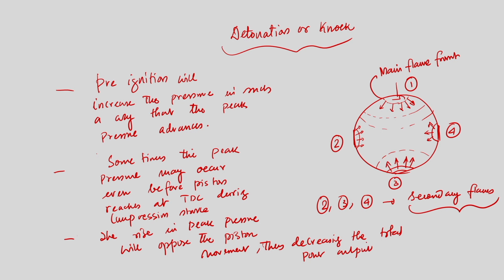So, we have understood detonation and knocking. Because of the detonation and knocking, we have seen that pressure will be high, and because of this pre-ignition, pressure will increase, and that will allow the peak pressure to occur even before the piston reaches TDC during the compression stroke.